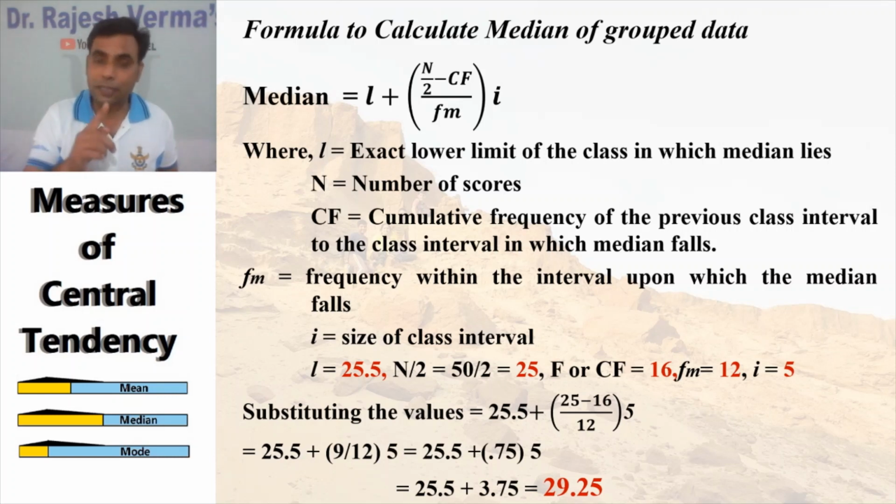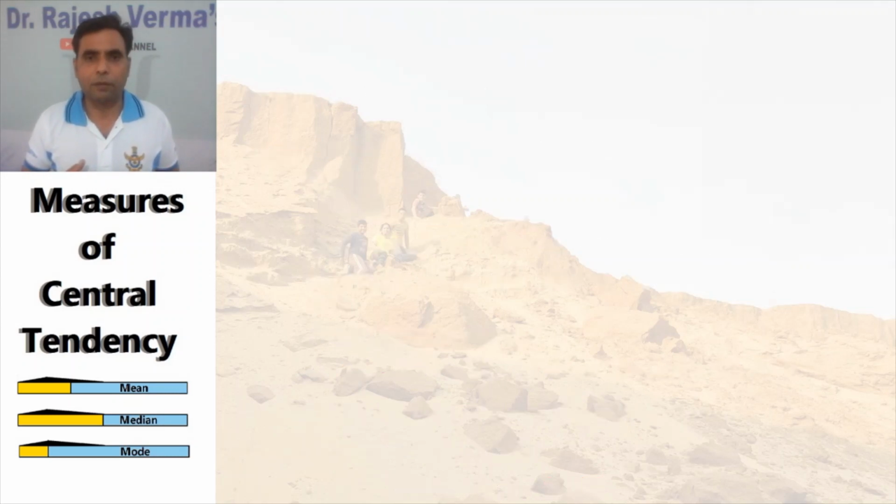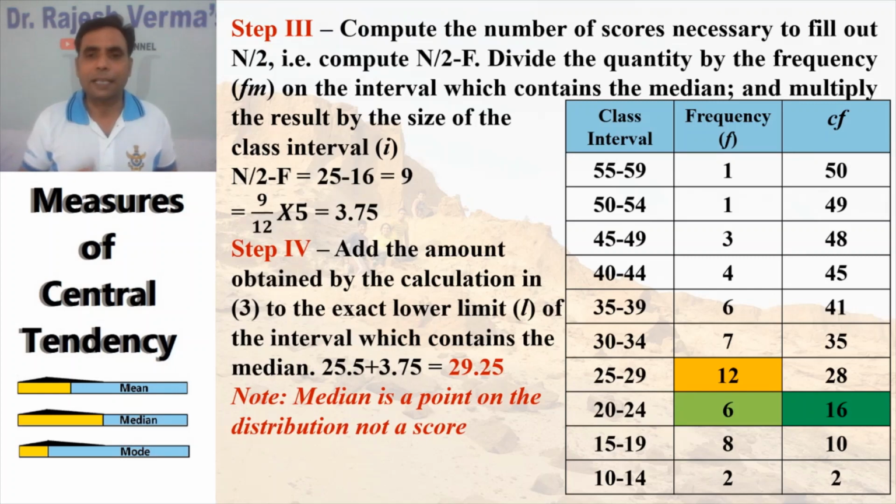You can refer to the table once again. Then Fm is the frequency within the interval in which the median falls. The median falls in the 25 to 29 class interval, and the frequency of that in our table is 12.